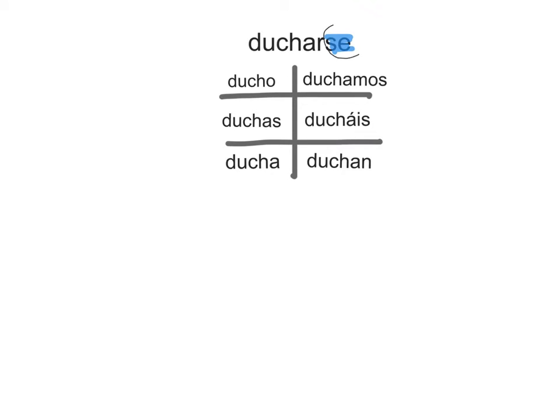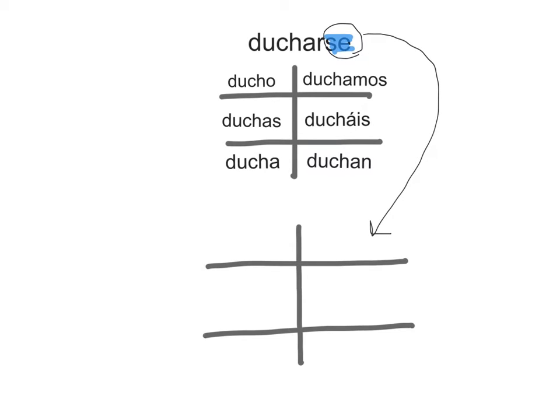Now let's deal with this se. So the se is part of a group called reflexive pronouns, which are not subject pronouns, rather they are object pronouns, and they change according to who or what the object is. Our reflexive pronouns are me, te, se, nos, os, y se.